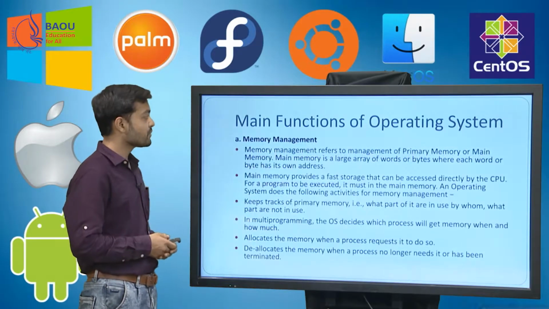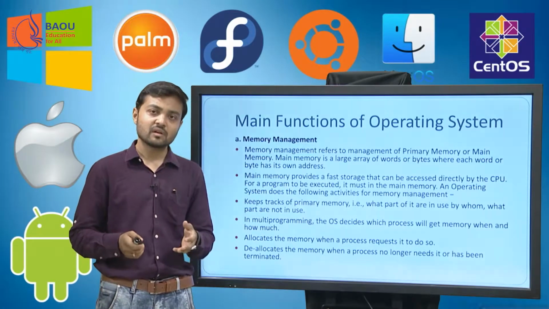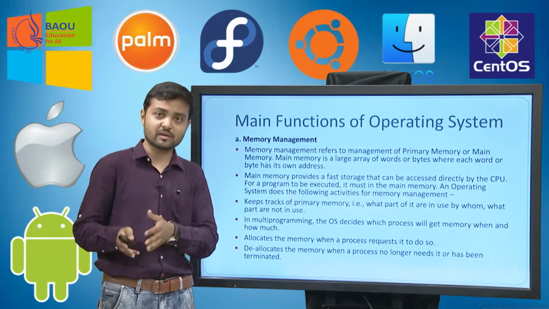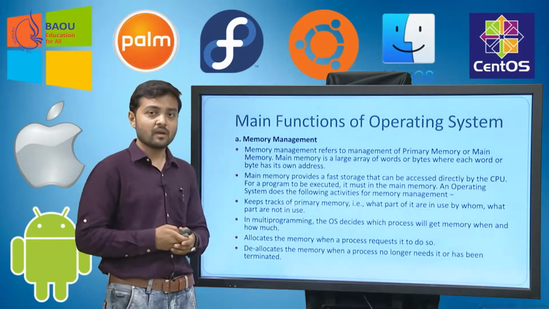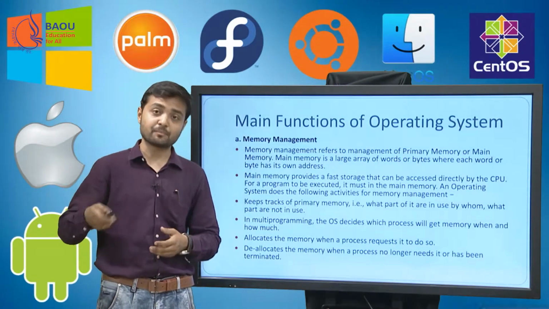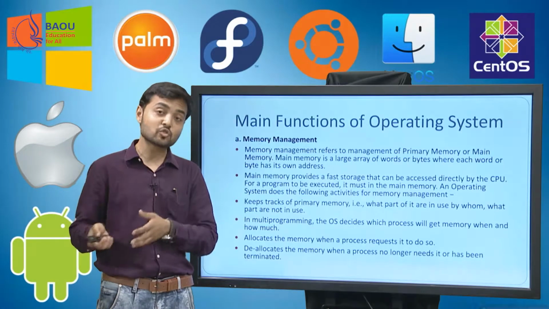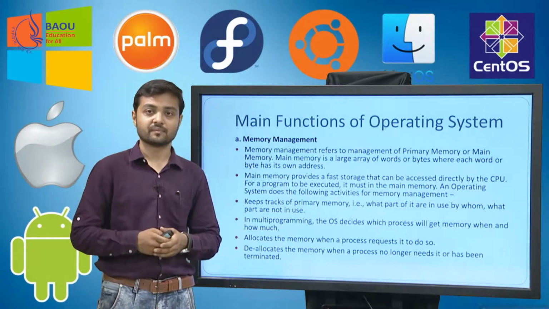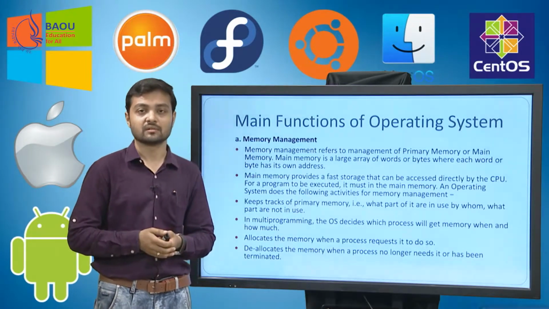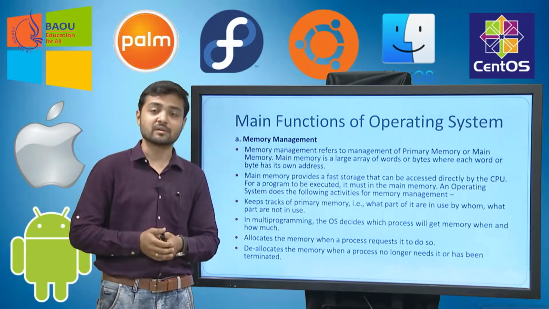So let us learn how operating system manages memory. Memory means the main memory. You can consider it as your RAM. Another name of main memory is RAM. The main memory is very limited, it is very short, and each and every process, each and every application that wants to run on your computer system needs to be stored in the memory. Once it gets stored in main memory, then its program will start running. Now every application needs memory and we have a limited amount of memory.